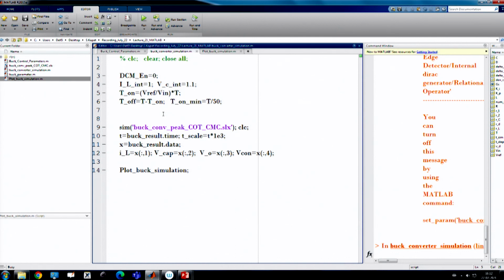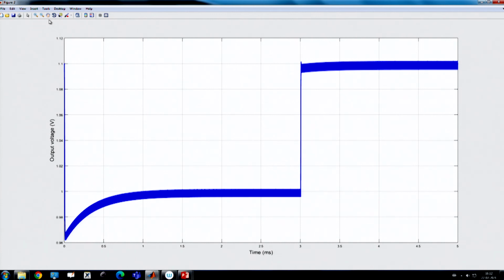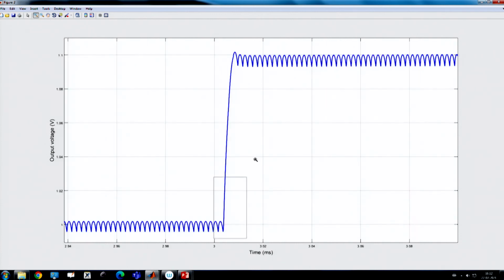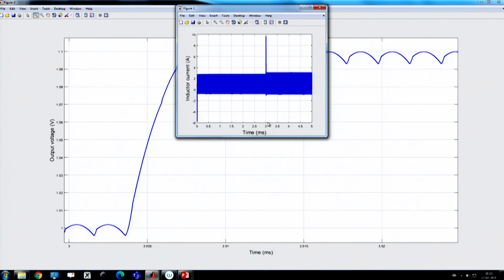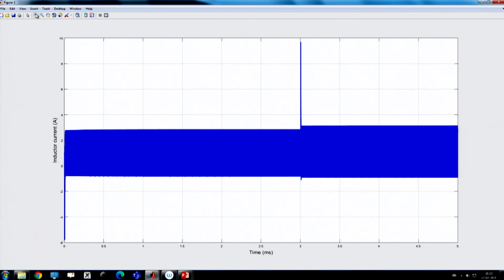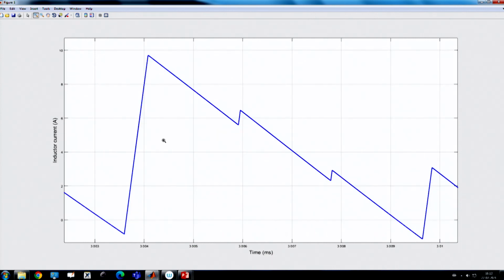Let us see what happened in the transient response using constant on time control. Here you will find that the output voltage reaches from one state to the other in almost one switching cycle. If I zoom this portion, the inductor current slews very rapidly and then it comes back.